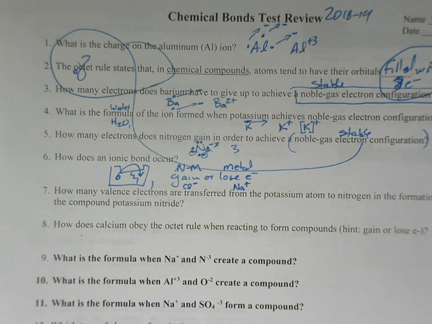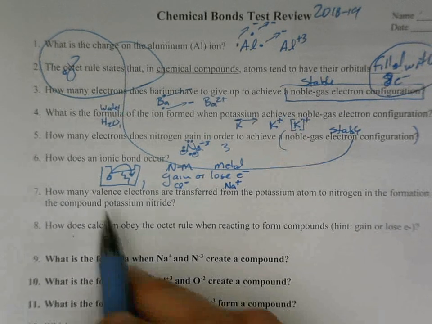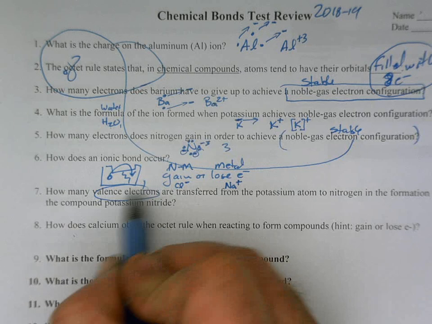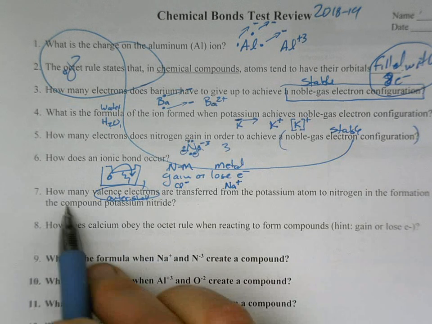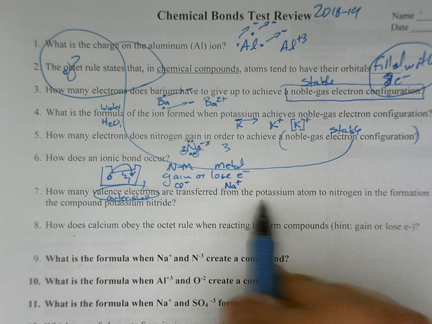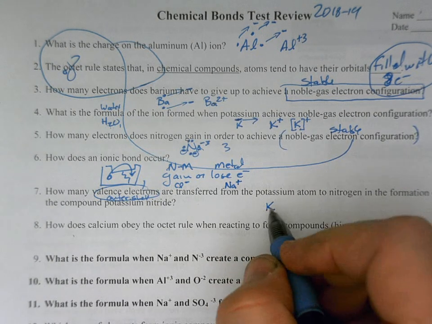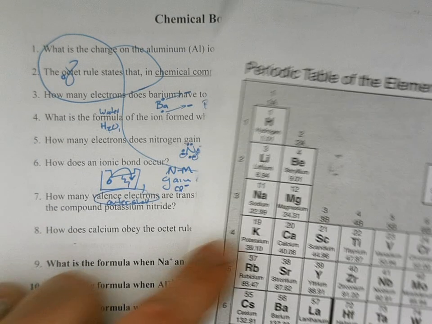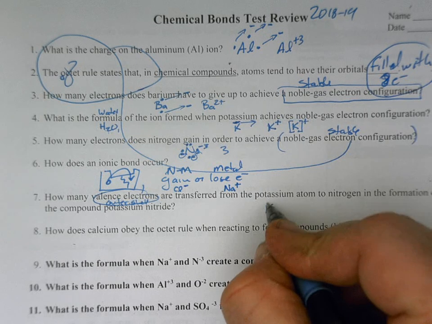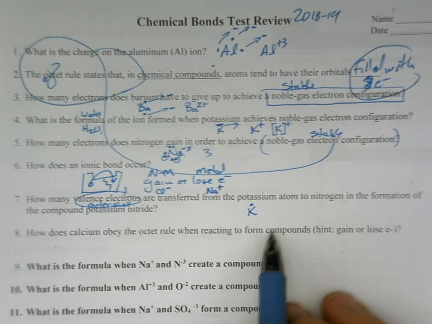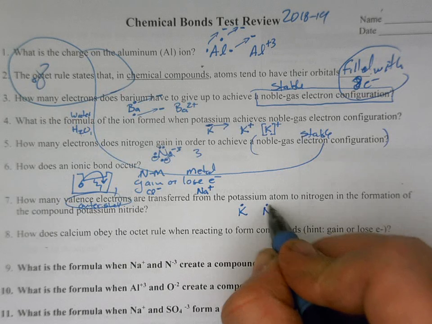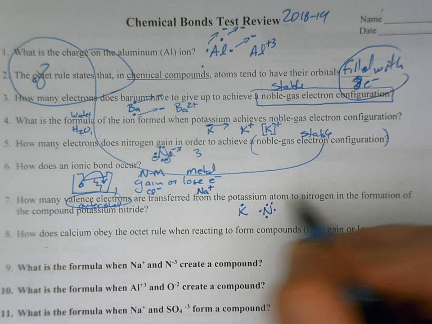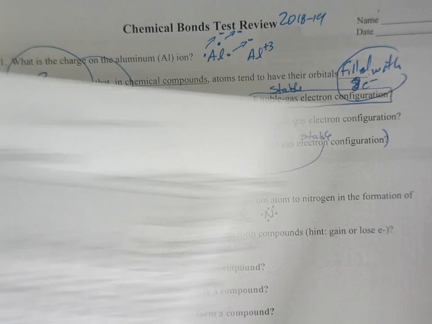Moving right along. Number 7, how many valence electrons? That's the outer electrons, the outer shell. How many valence electrons are transferred from potassium to nitrogen? Potassium is in group 1, so it's got 1 dot. Nitrogen has 1, 2, 3, 4, 5, because nitrogen, as we said before, is in group 15.